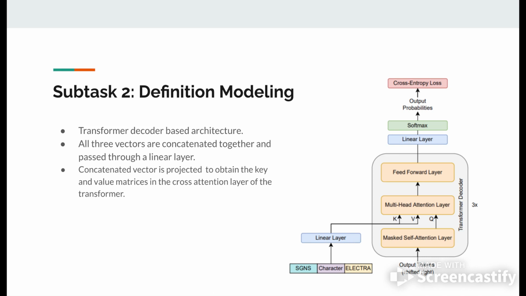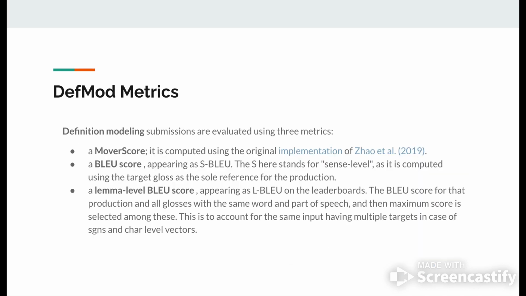The outputs of this transformer decoder have a softmax layer at the end where the probabilities are predicted, and using this, the words are generated for the definition. The metrics used for this task are MoverScore, which is a more recent implementation using transformer-based models, and BLEU score, which is more of a surface level score, and here it is termed as S-BLEU.